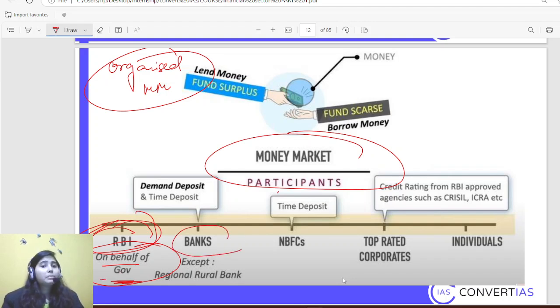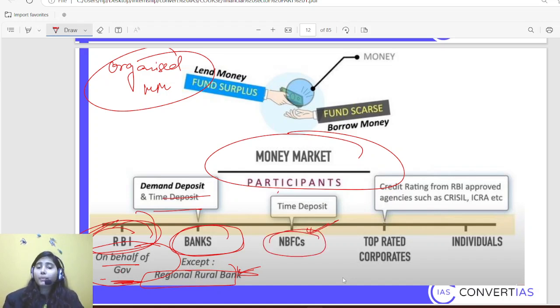Then comes banks. Banks take demand deposits and time deposits, except RRBs, regional rural banks, which are not allowed to do all sorts of activities, because they are purpose-specific banks. They have something specific to do and are mostly focused on that aspect only. Then comes NBFCs.